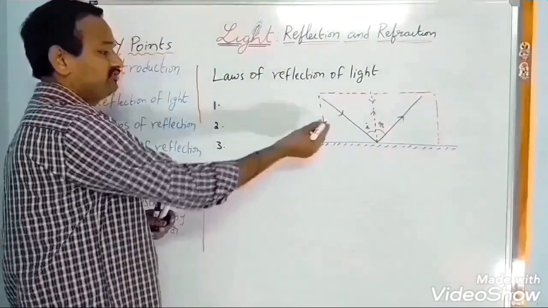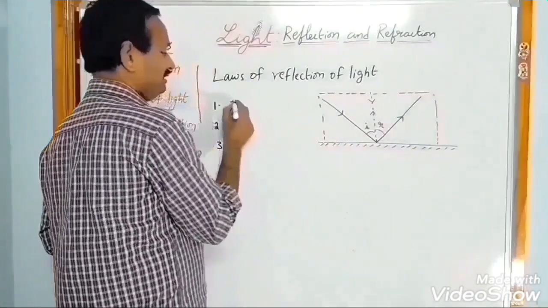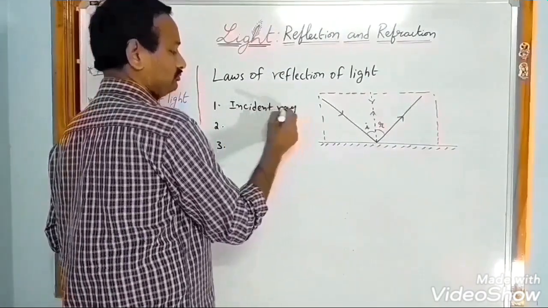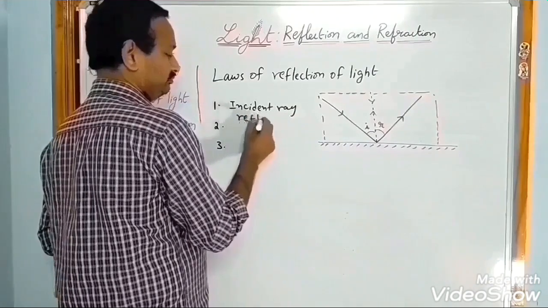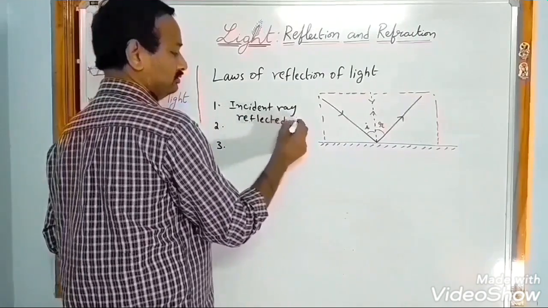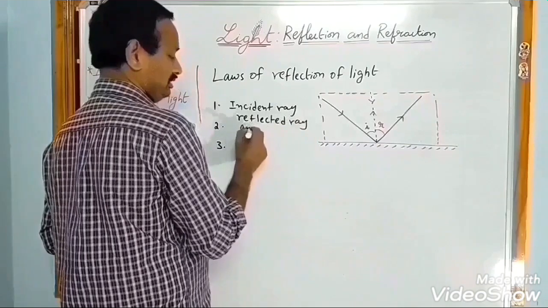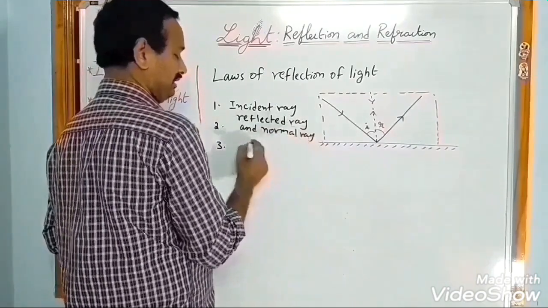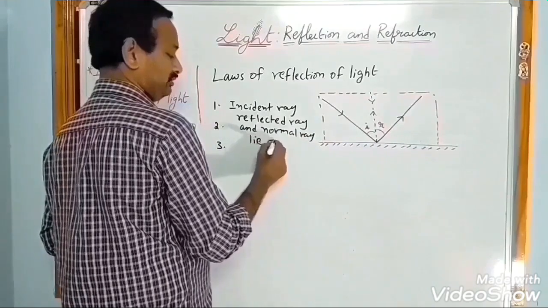So the first law: the incident ray, reflected ray and normal ray lie on the same plane.